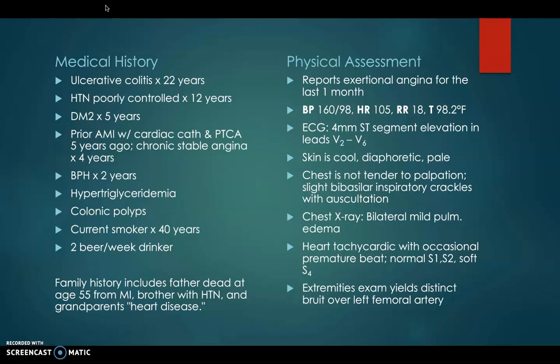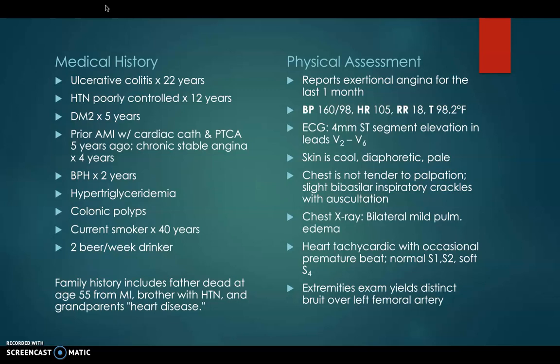His family history includes his father dying at age 55 from a heart attack. His brother has high blood pressure and his grandparents have heart disease. Upon physical assessment, WG reports exertional angina for the last 1 month. He has high blood pressure and he's tachycardic.